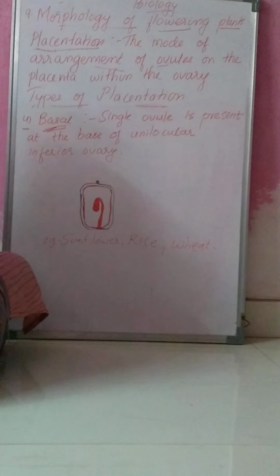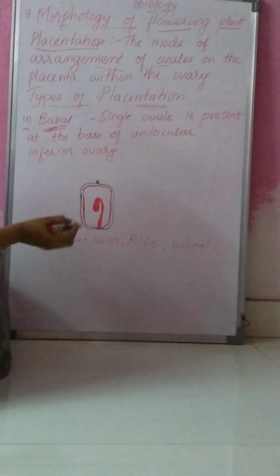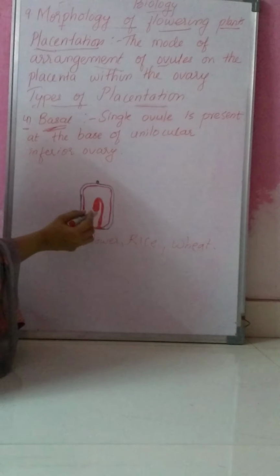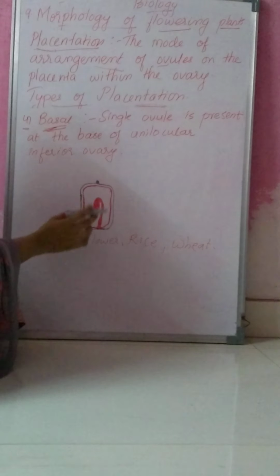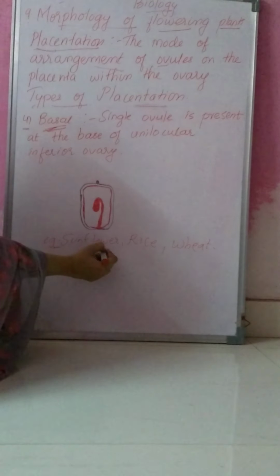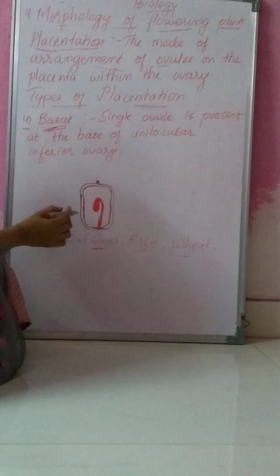What is basal placentation? A single ovule is present at the base of the unilocular inferior ovary. An example of this is sunflower, rice, wheat. In these you will find basal placentation. Okay.